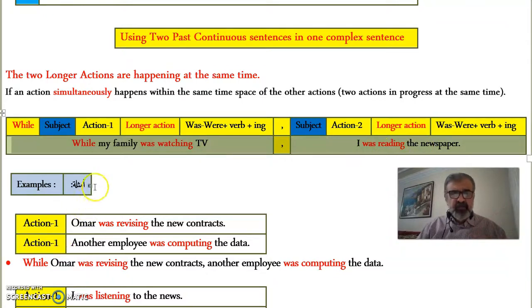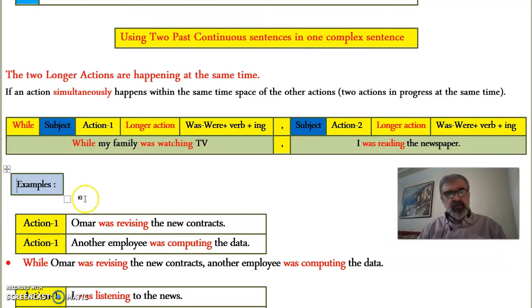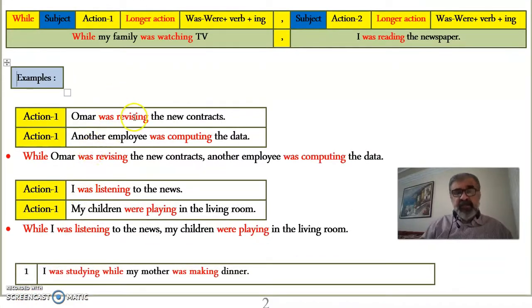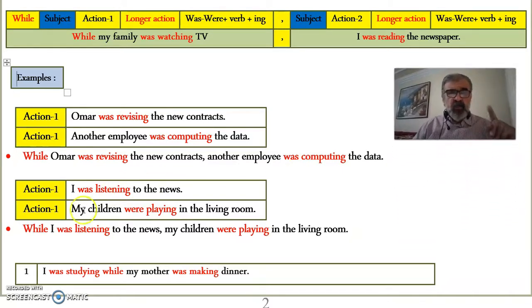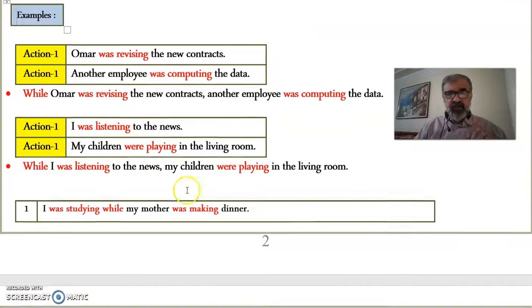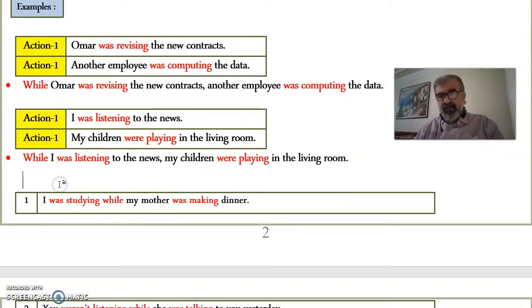Now more examples if you wish. Omar was revising the new contracts. Another employee was computing the data. Again, two actions are happening at the same time in the same office, in the same working place. While Omar was revising the new contracts, another employee was computing the data. I can't use when in this. No way. I can only use while. Another example.